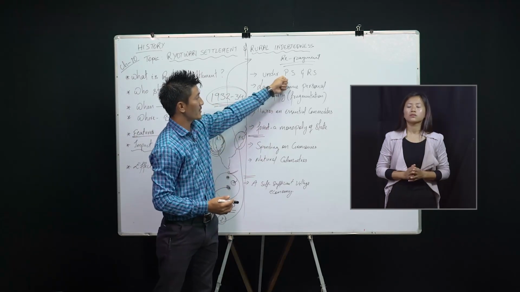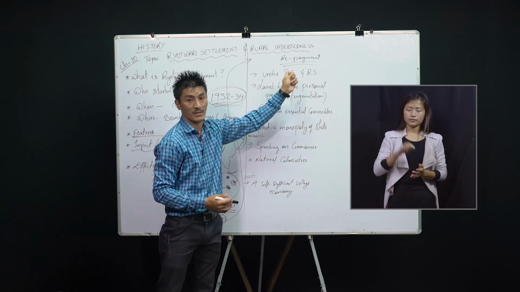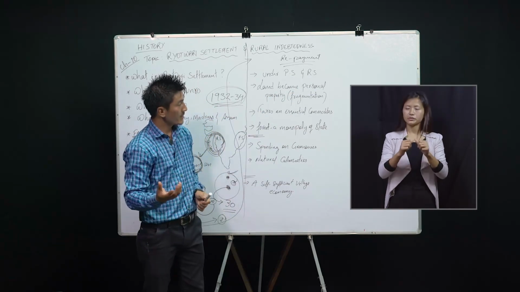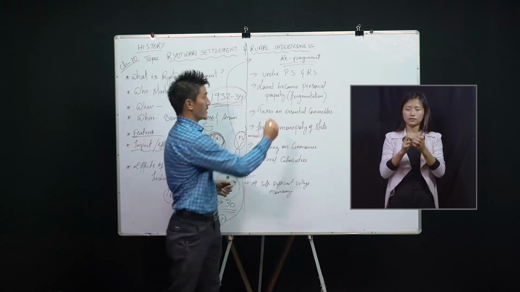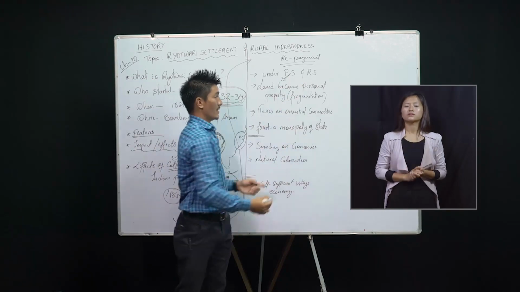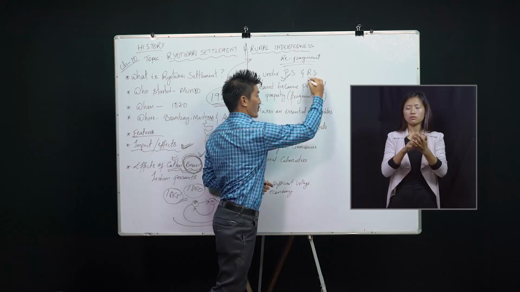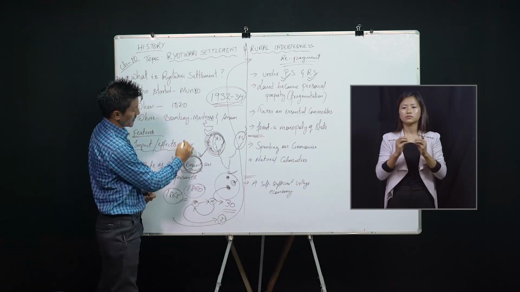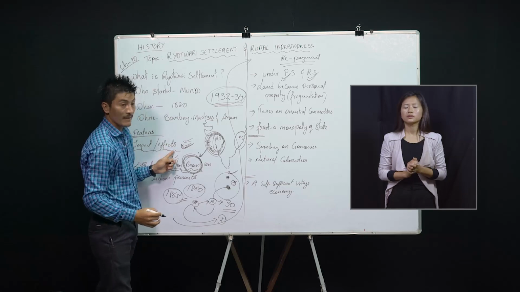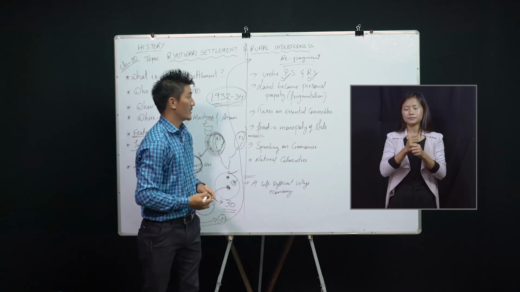So here you will find that under the Permanent Settlement, the zamindars, the moneylenders, and the British exploited the Indian peasants. Under the Ryotwari Settlement, which we have already discussed, this settlement benefited only the government, only the British government. Please keep in mind that.